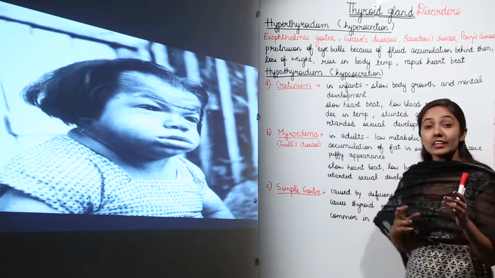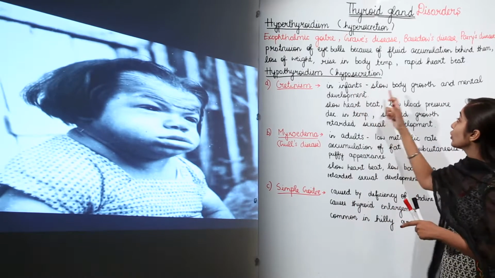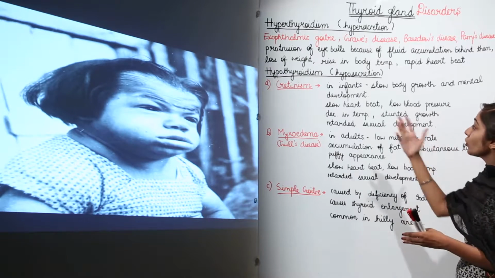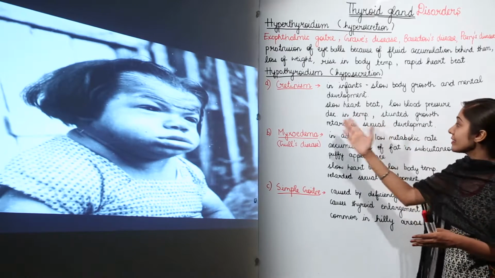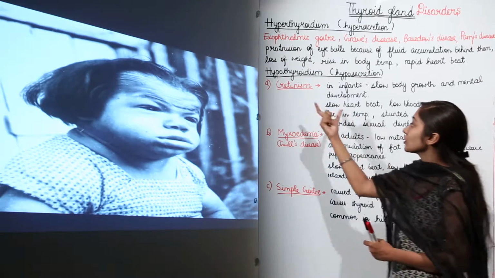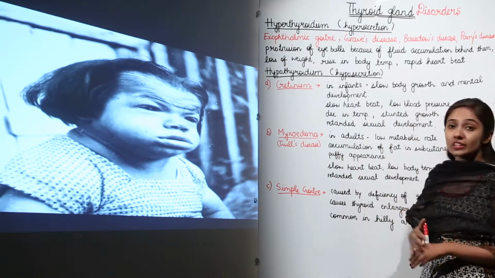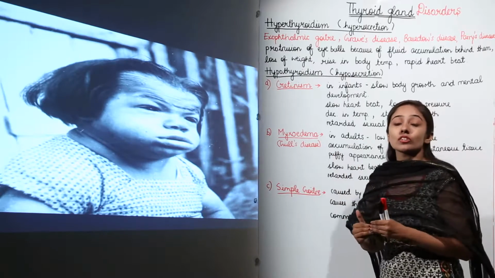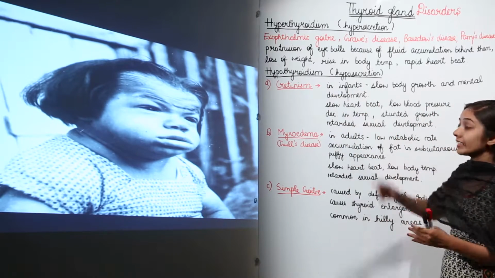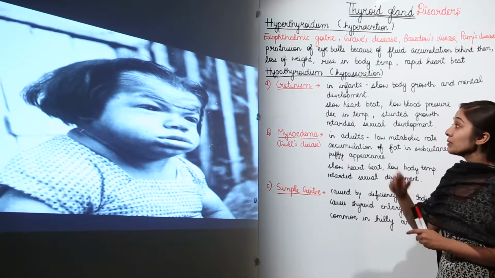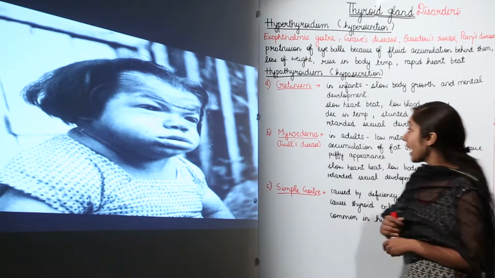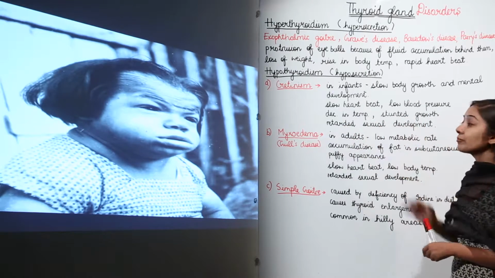So, this disorder occurs in infants, and in infants there is slow body growth and less mental development. So, there is slow heartbeat, low blood pressure, decrease in temperature, stunted growth and retarded sexual development also. So, this cretinism disorder is because of the hyposecretion, meaning decreased secretion of the thyroid hormone than required. This disorder is seen in infants when you see slow body growth and slow mental development of the child, and with this there is retarded sexual development also.